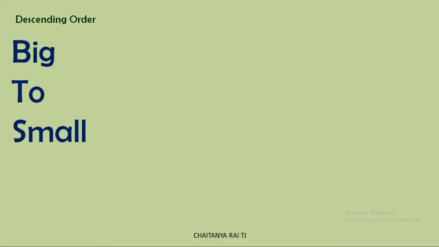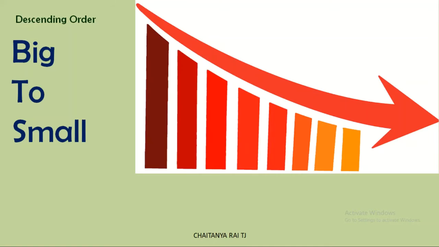Descending order can be defined as just opposite to ascending order. There we have written small to big. In descending order we are going to write them as big to small. So in this way we are going to represent. We choose the largest number among the given ones and write it first, and the smallest should be written last. This is the descending order.